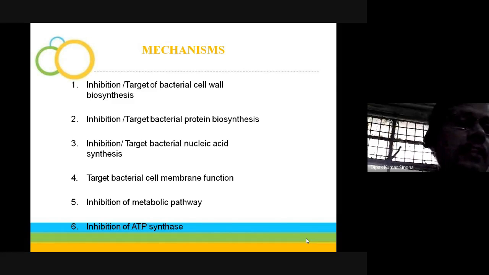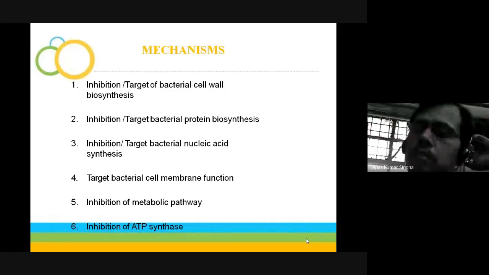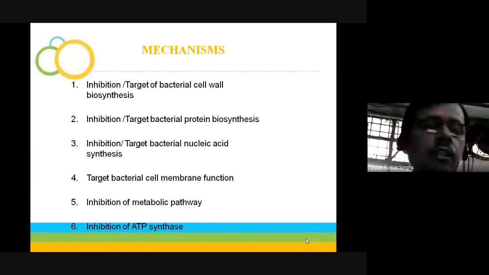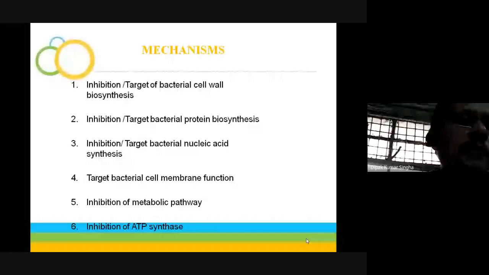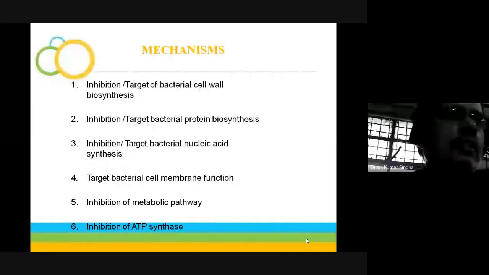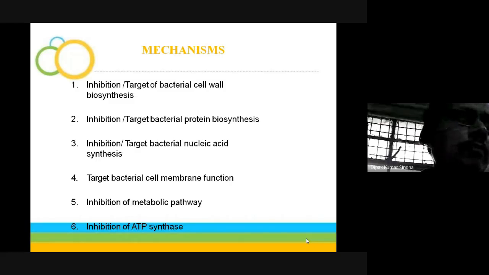This is also important, not only for the reproductive system but also for other characteristics of the microorganism that depend upon nucleic acid synthesis, the DNA or sometimes the RNA. If it is inhibited, the bacteria will be killed immediately. Another target is the bacterial cell membrane function. Inside the bacterial cell wall is the cell membrane. The cell membrane will be destroyed, and ultimately the growth of the microorganism is inhibited.